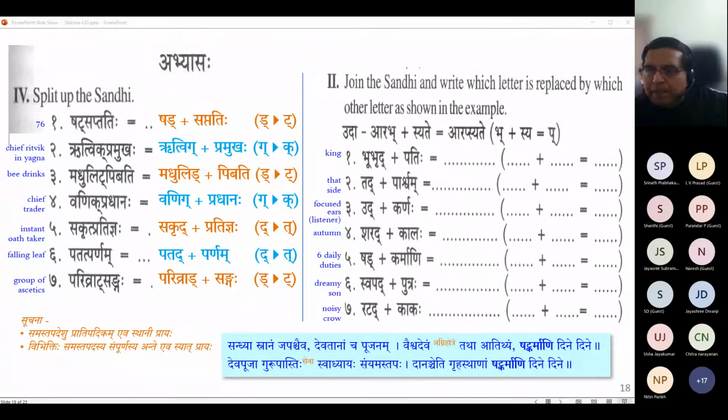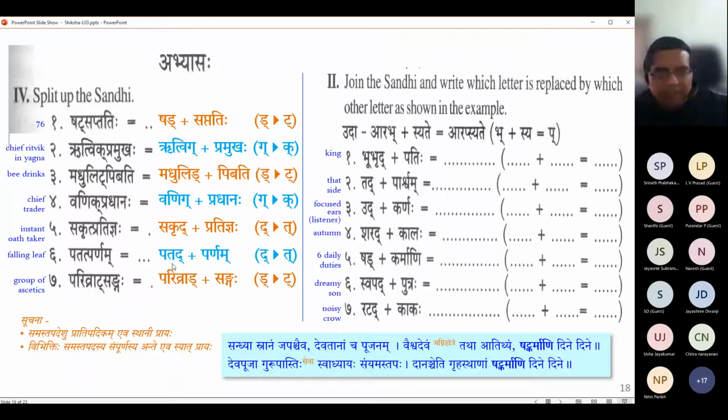I have a doubt. Bagini, what is your doubt? Sir, Ritvig and Shad Madhulid, are these Pratipadikas? Yes. Okay, sir. Some of them are not. Patat, for example, you can call it a Pratipadika, or it is also a Napumsaka Shatranta form. So maybe we can take it as Shatranta Napumsaka Patat Parnam, the falling leaf, like that.